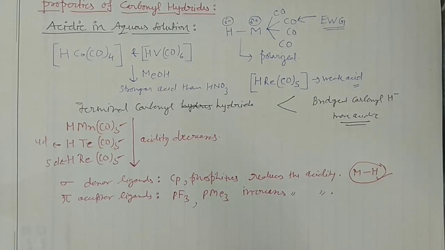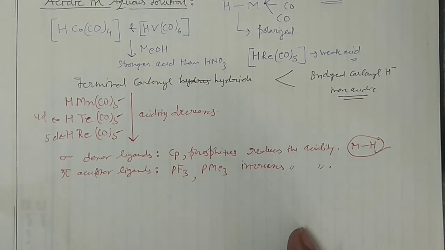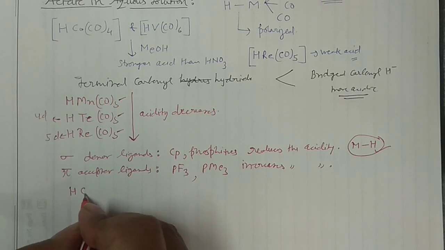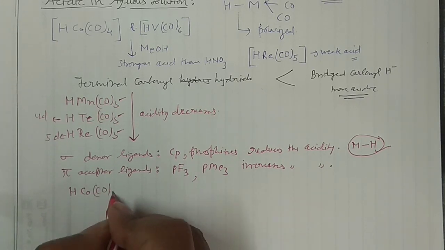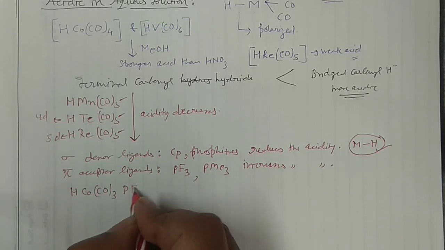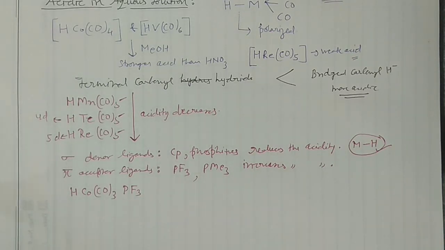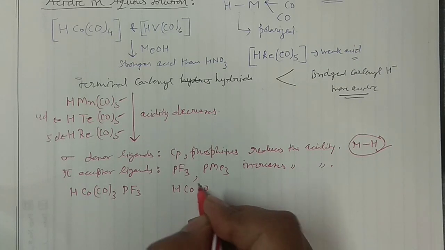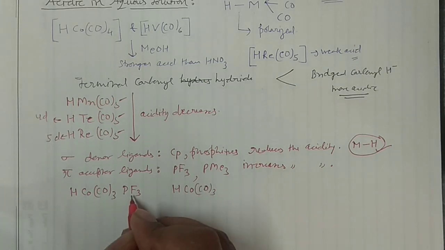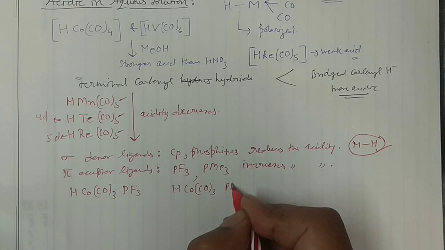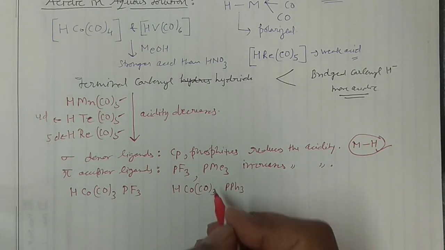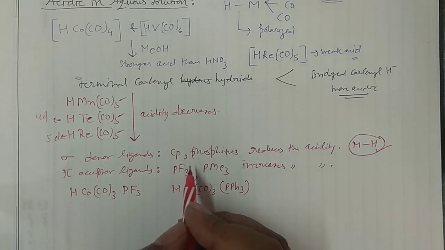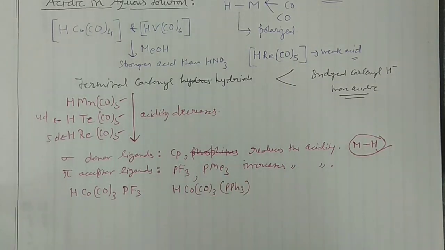So for example, right guys, you can see here, this is my complex HCo(CO)3. I am having PF3 here. There is no problem in that. And then I am having my next complex, the same complex, but the substitution is different on phosphorus. Now say I am having PPh3, triphenyl phosphine.